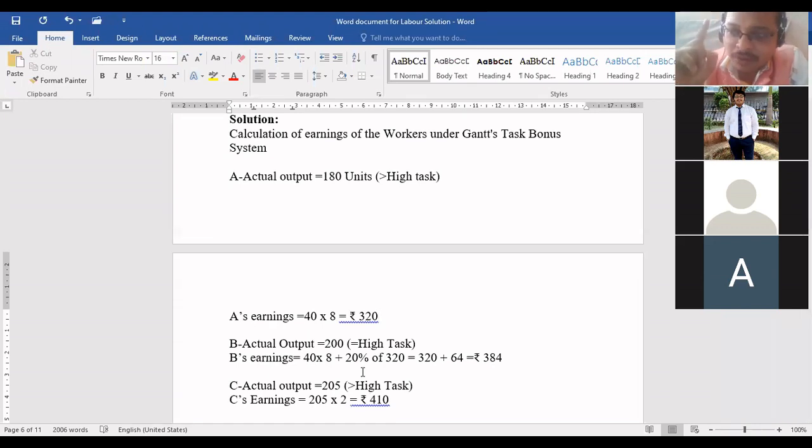1.78. Now you must know the difference. See here, Mr. C is being paid ₹2, with a different piece rate, which is higher than the normal rate. What is the normal rate, beta? 1.78. Have you understood now? Yes, sir. So it is more than the normal piece rate. That was the Gantt task plan.